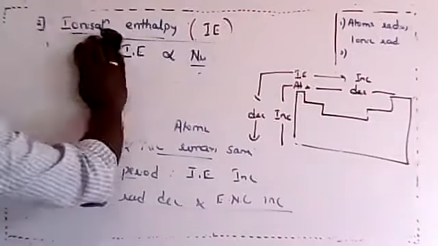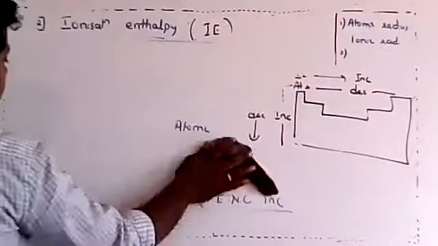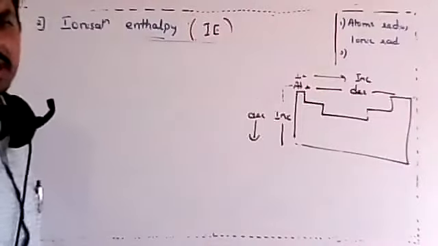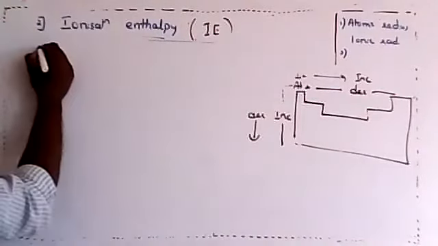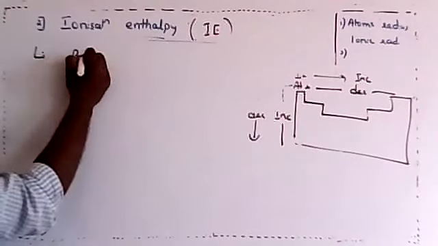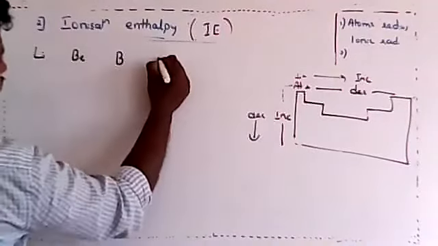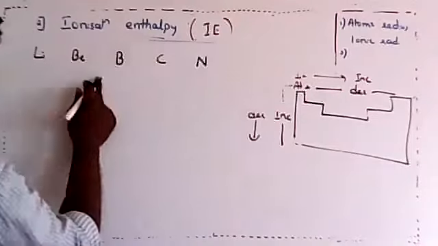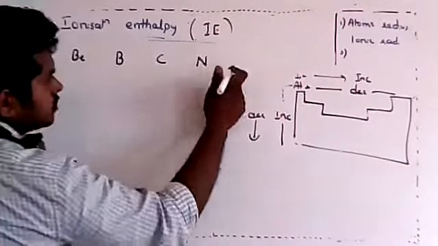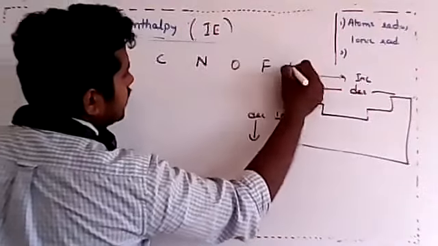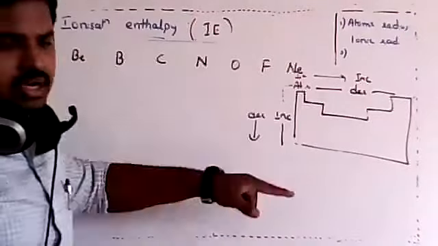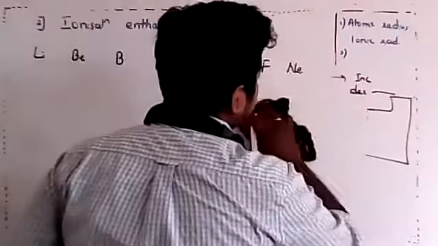Now we'll go to the next part. Let us compare the ionization enthalpy along the period. Let's have lithium, beryllium, boron, carbon, nitrogen, oxygen, fluorine, and neon.